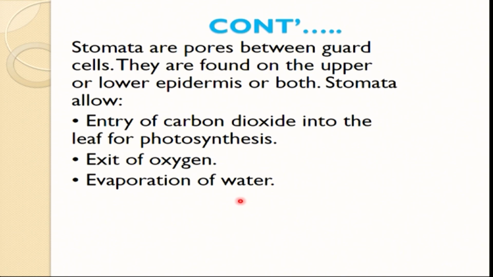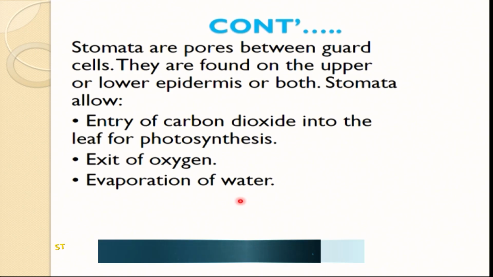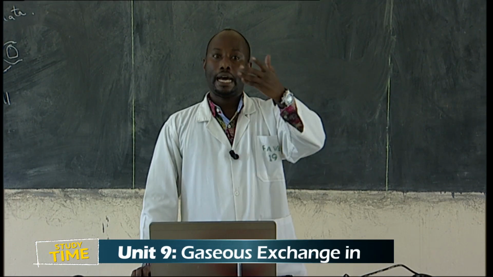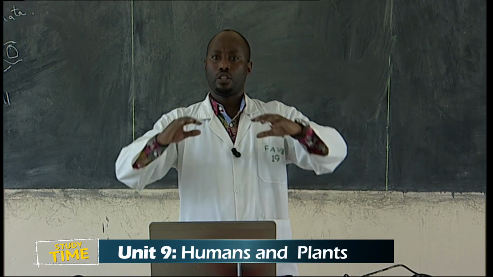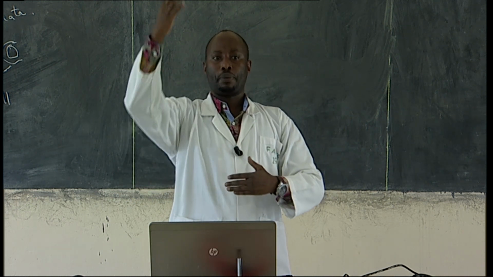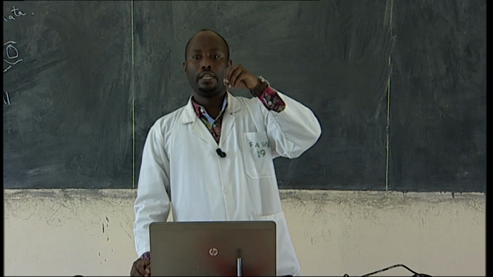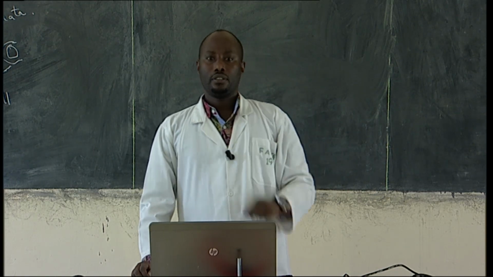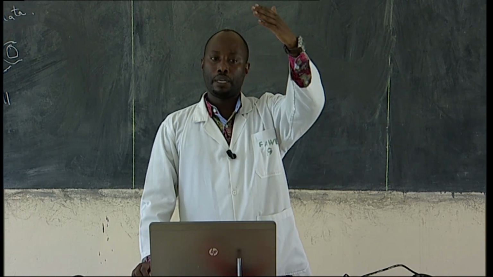Then we have mesophytes, found in medium areas. We have xerophytes, normally found in arid areas. It is not common to find xerophyte stomata in the upper epidermis. They are normally found deeper inside, not in the upper or lower epidermis.